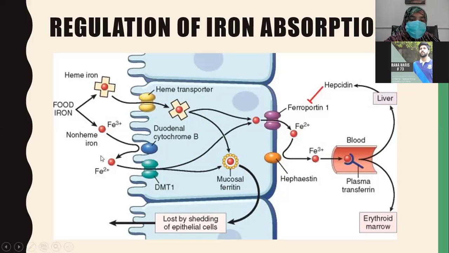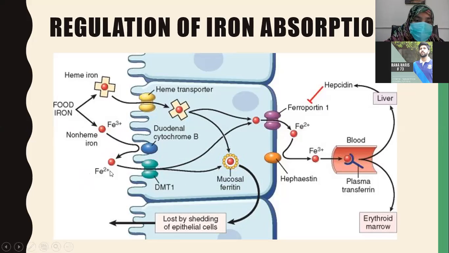So to convert ferric form to ferrous form, there is an enzyme, duodenal cytochrome B, present on the luminal surface of the enterocytes, that converts this ferric form to ferrous form so that it can get absorbed by this DMT1 transporter. This is divalent metal transporter 1. So only ferrous form can be transported through this.